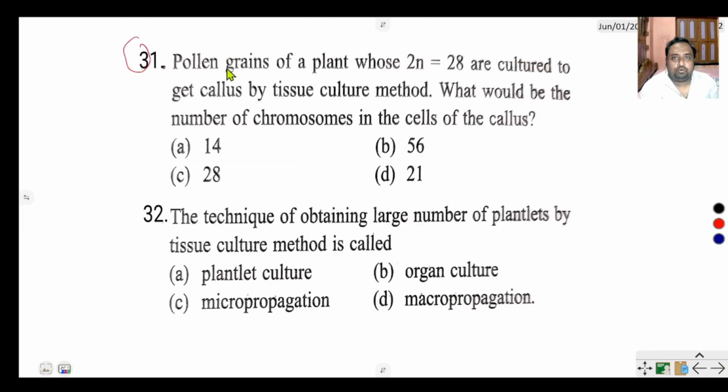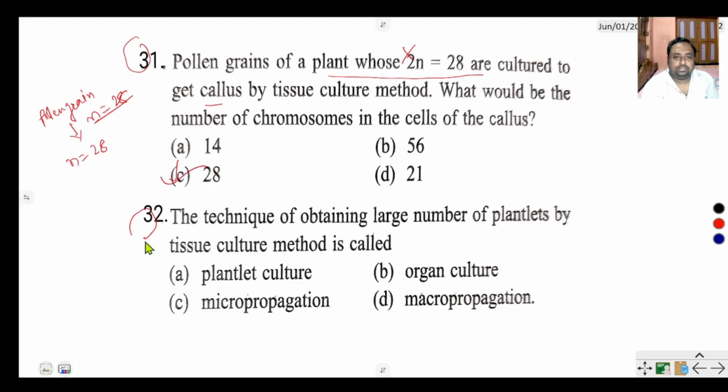Question number 31. The pollen grains of a plant whose 2n is 28 are cultured to get callus by tissue culture method. What would be the number of chromosomes in the cells of the callus? That is 28, because pollen grain is haploid. Pollen grain is haploid, that is n is 28, not 2n. The n haploid is 28, so callus from pollen grain is also haploid, that is 28, so the correct option is C.